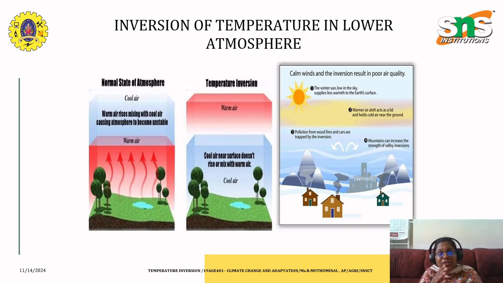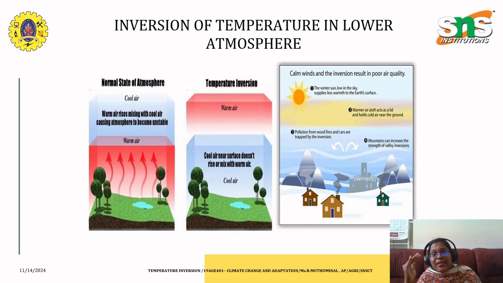During the normal state of atmosphere, the initial stage will be warm air, and when that warm air rises and mixes with the cool air, causing the atmosphere to become unstable, it will reach the cooler air. At the temperature inversion, cool air near the surface doesn't rise or mix with the warm air, and thus the cool air will stay stable as the lowermost layer, and the warm air will always be available at the topmost layer. The calm winds and the inversion result in poor air quality.